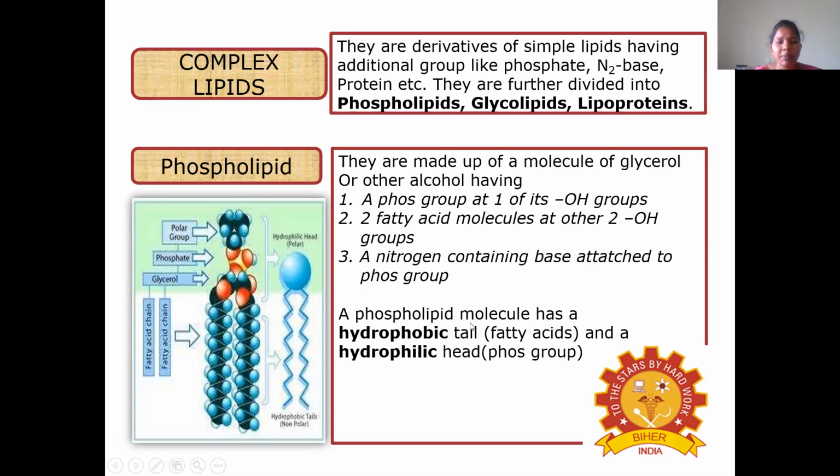A phospholipid molecule has a hydrophobic tail, that is the fatty acid tail, and a hydrophilic head, that is the phospho group. So this is the hydrophilic head and this is the hydrophobic tail. This is the polar and this is the non-polar end. So this is about the phospholipid.